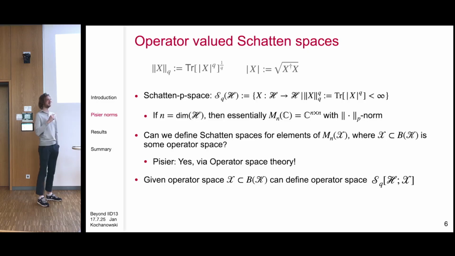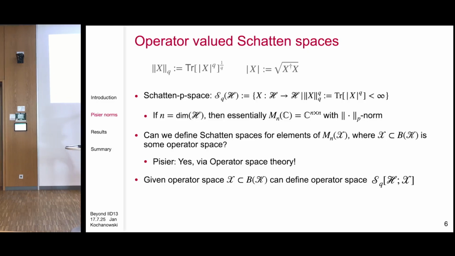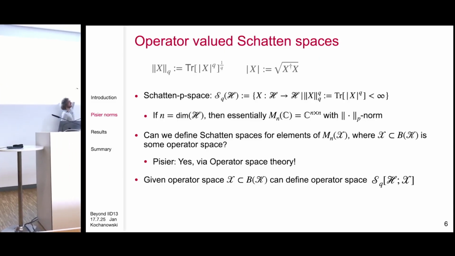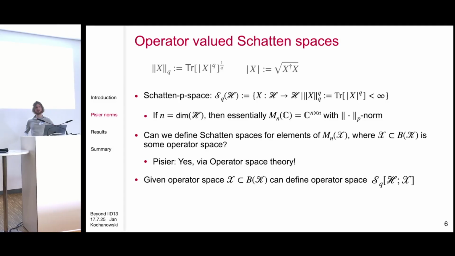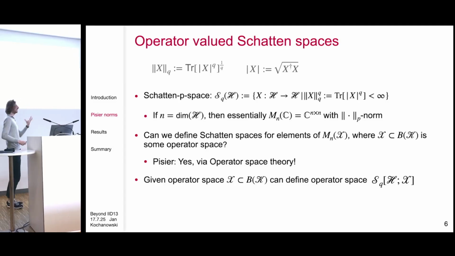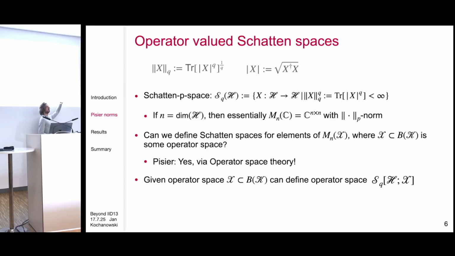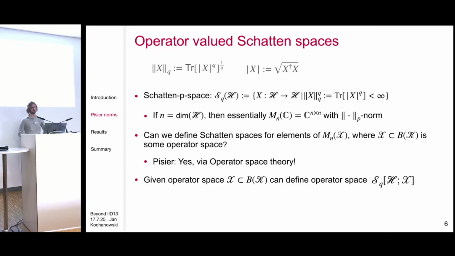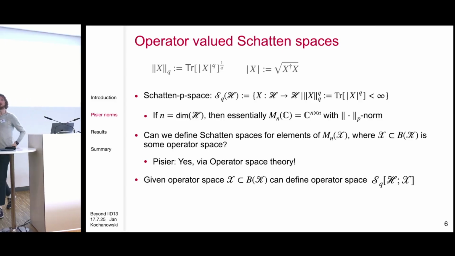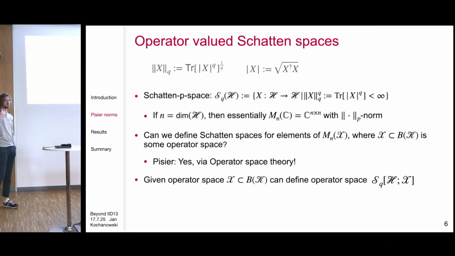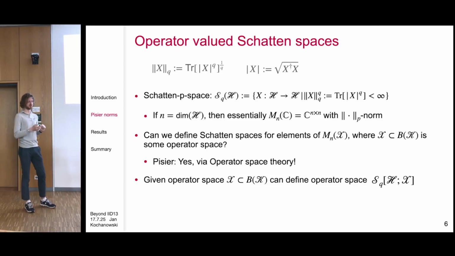The elements of this space are linear maps from H tensor K to H tensor K, and the norm I give acts as a Schatten q norm on the H space, but as the norm of X on the X space. So in some sense, we define a Schatten q norm only on the first part of the system.